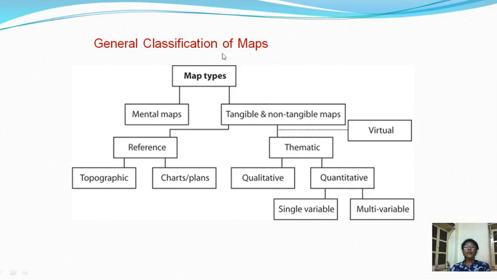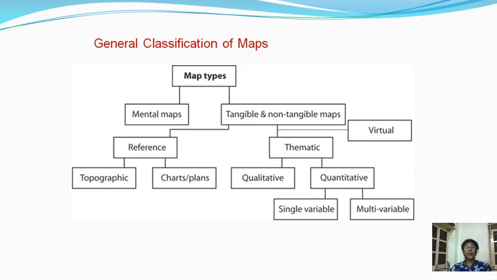Now if we see the general classification of map types, there are two main types, mental maps and tangible and non-tangible maps. Tangible and non-tangible maps are divided again into three different types: reference maps, thematic maps and virtual maps. Reference maps are divided into two types, topographic maps and chart maps.